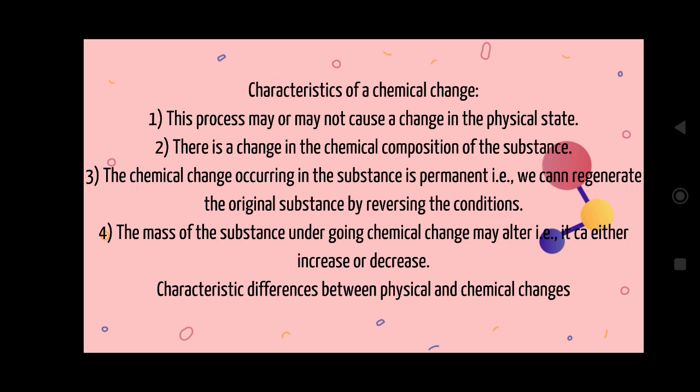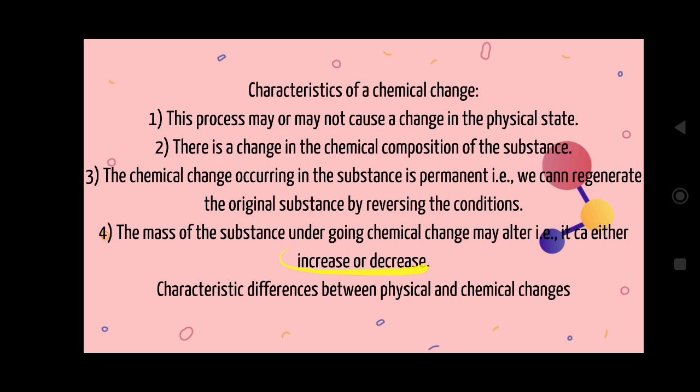The chemical change occurring in the substance is permanent. Okay, we can't reverse it back. It is a permanent change. It is not a temporary change. That's why we can't revert it back. Now the mass of a substance undergoing chemical change may alter, either the mass increases or decreases.